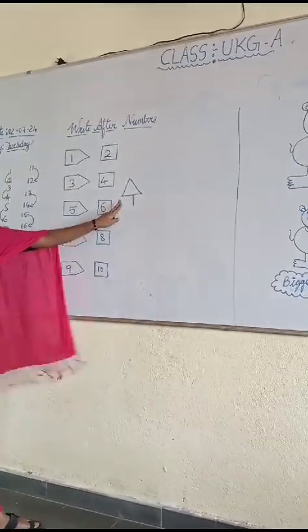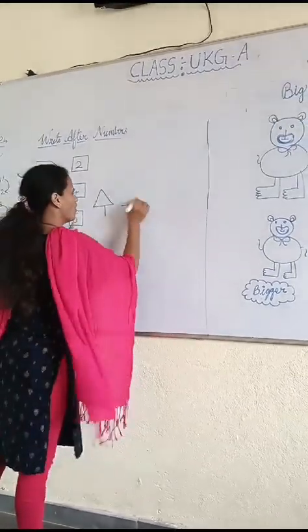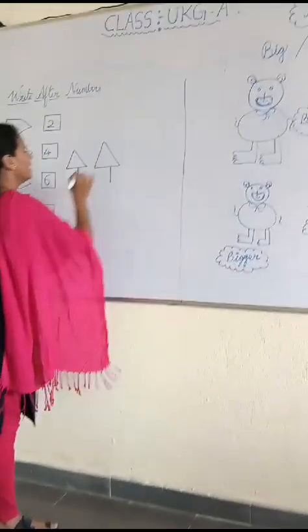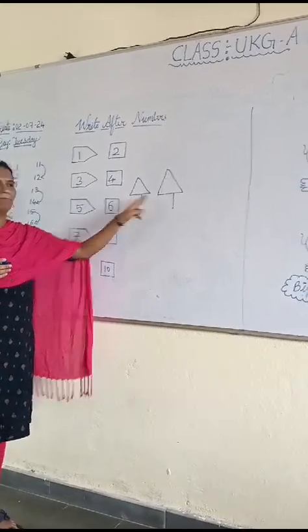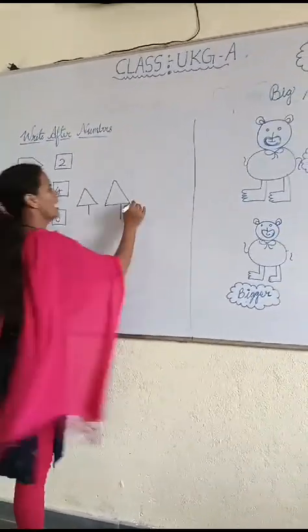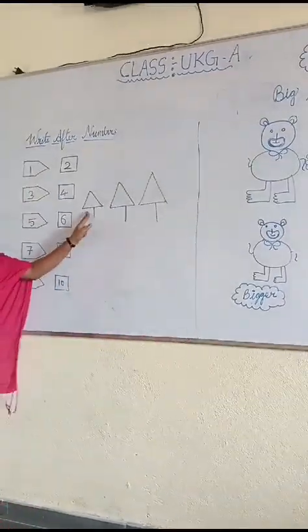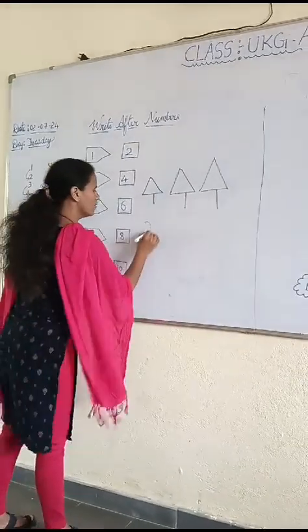Okay, this is a big ice cream. What is this? Big ice cream. Okay, here this is bigger. This ice cream compared to this ice cream is bigger, and this is the biggest. Bigger, biggest.